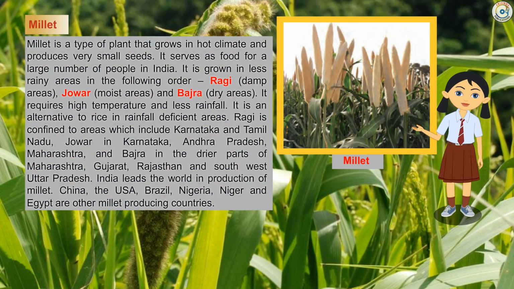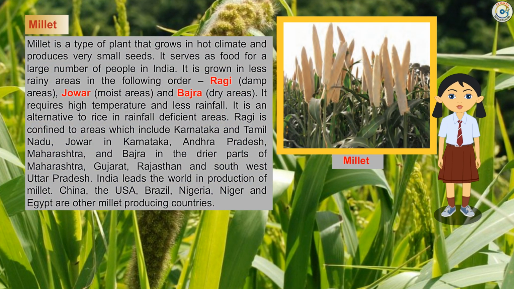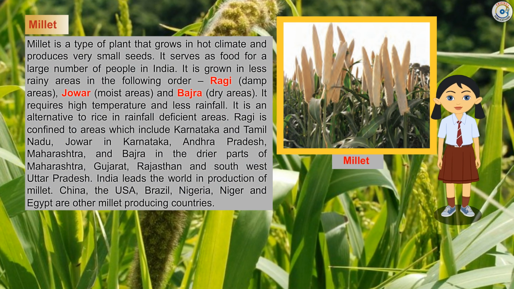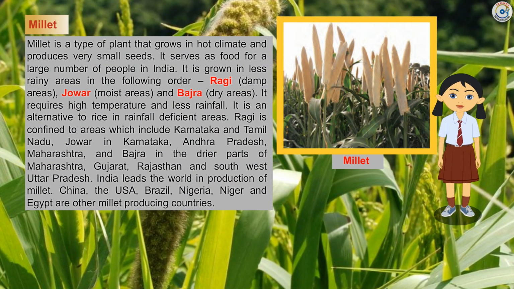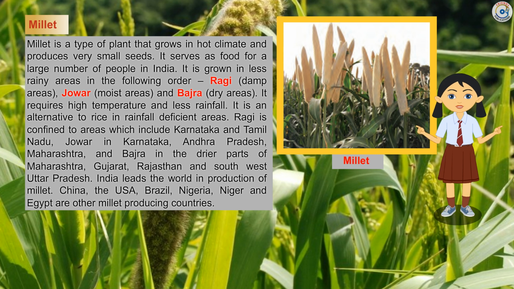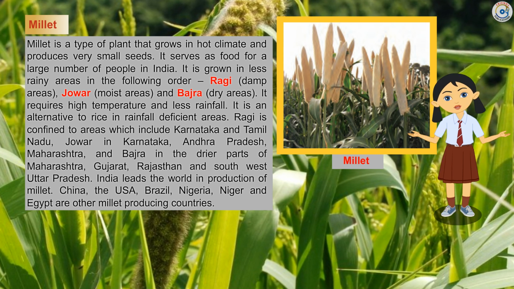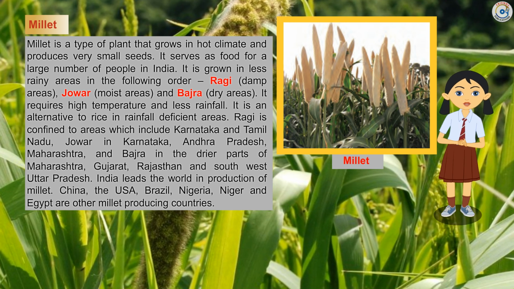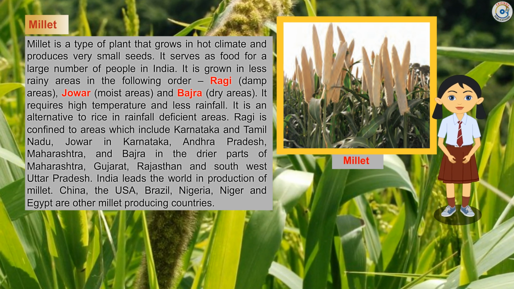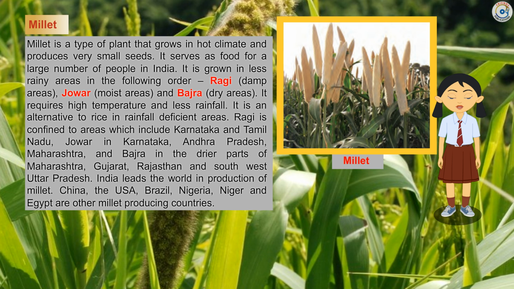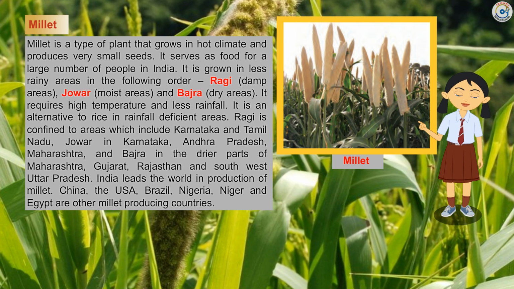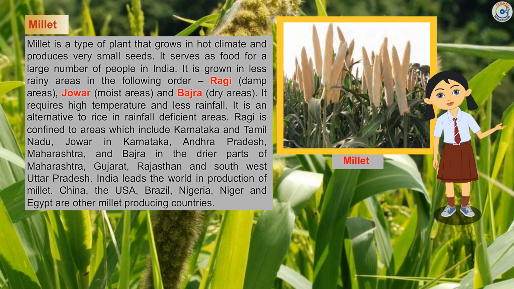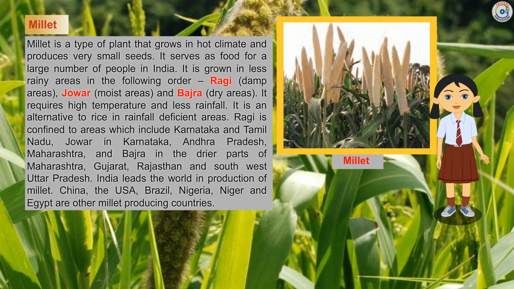Millet. Millet is a type of plant that grows in hot climate and produces very small seeds. It serves as food for a large number of people in India. It is grown in less rainy areas in the following order: ragi in damp areas, jowar in moist areas, and bajra in dry areas. It requires high temperature and less rainfall. It is an alternative to rice in rainfall deficient areas.